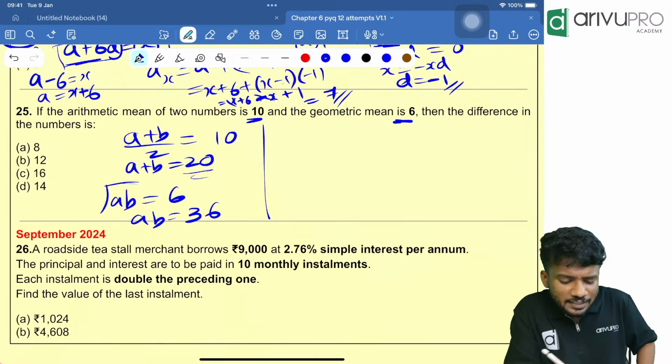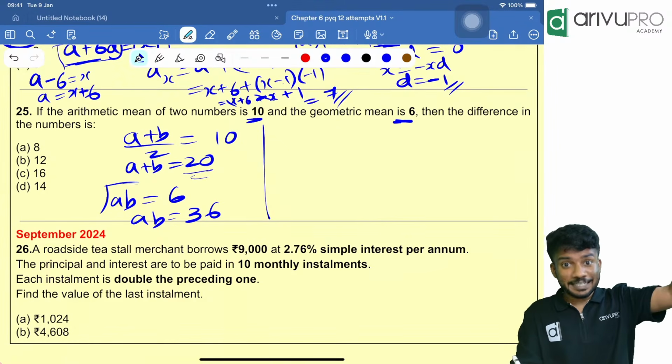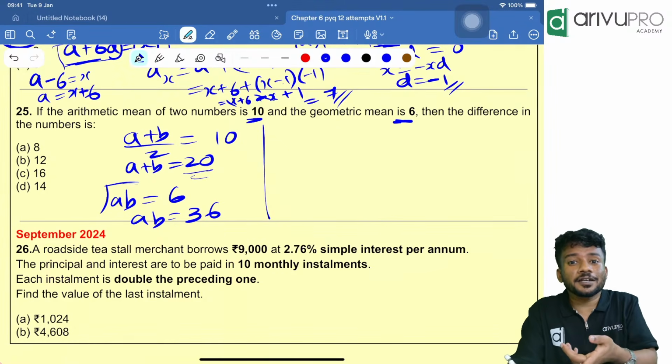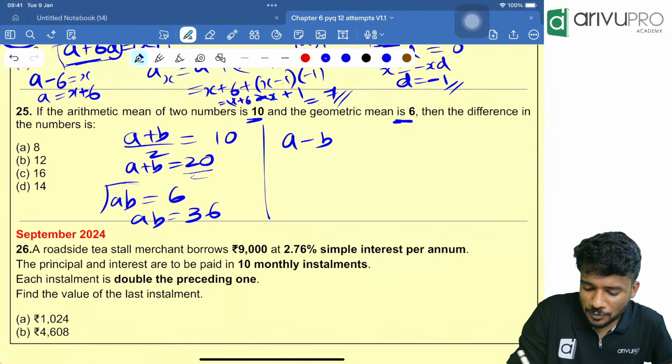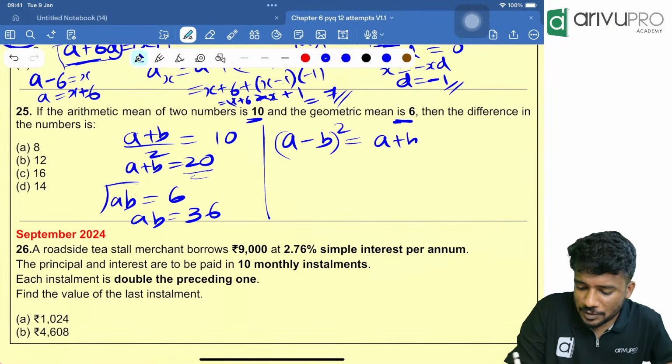People, we need to find the difference of the numbers. We studied in the equations chapter, we can use a formula for this type of question. That is, (a minus b) the whole square is nothing but (a plus b) the whole square minus 4ab.